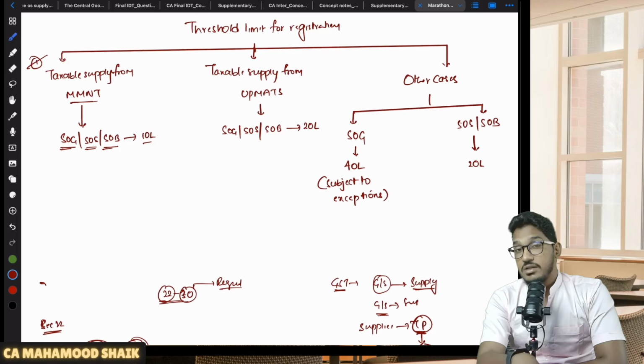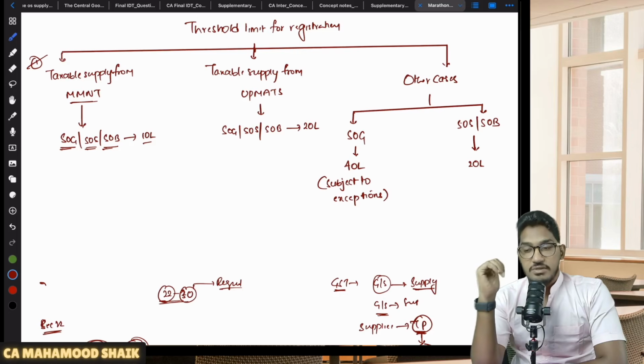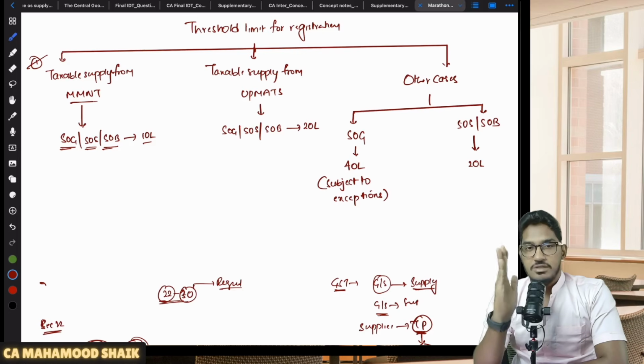Where do they have to get registered? Not just in MMNT. From whichever state or union territory they are making a taxable supply, in all those states or union territories, they have to take their registration. Okay, this is the first step. First step you have checked.